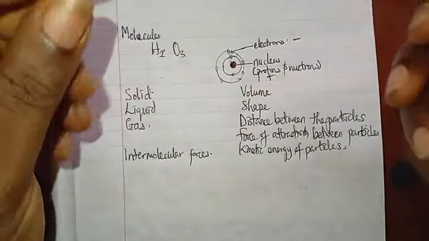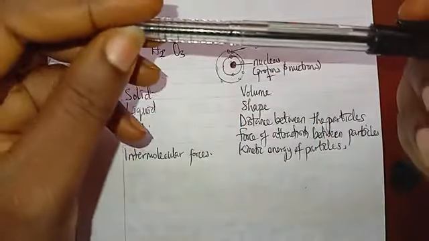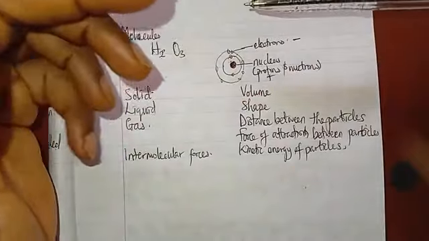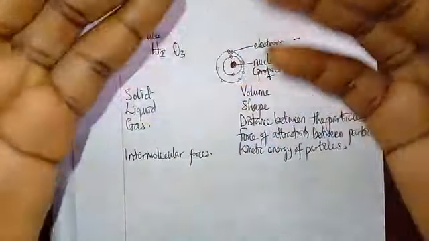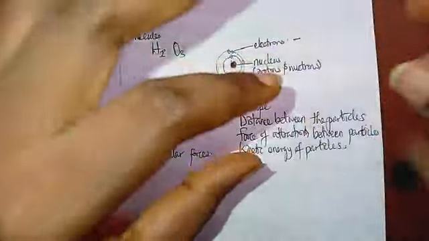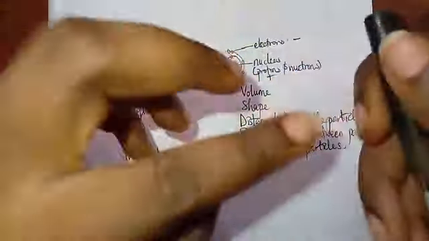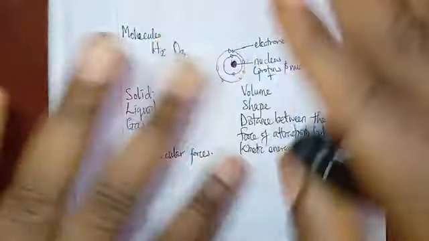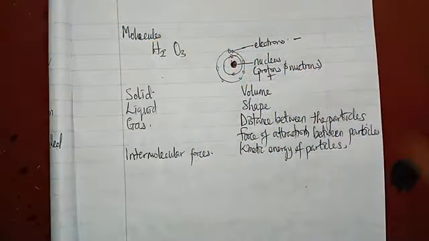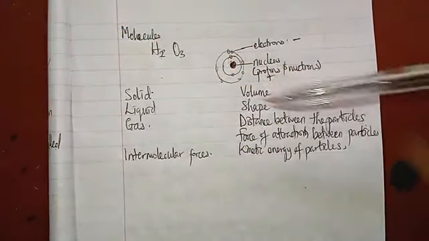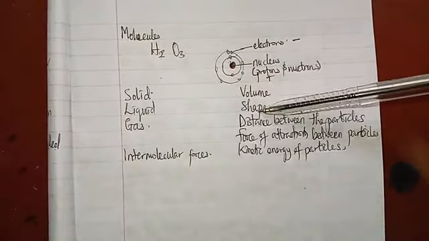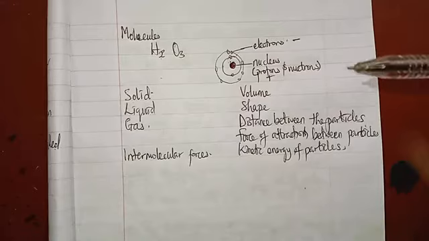Then shape. A liquid does not have a definite shape. It takes the shape of the container. So we pour it in a cup, it takes the shape of a cup. We pour it into a bottle, it takes the shape of a bottle. We pour it into maybe a transparent toy, you can see it takes the shape of whatever that thing is. So liquids have definite volume, no definite shape.